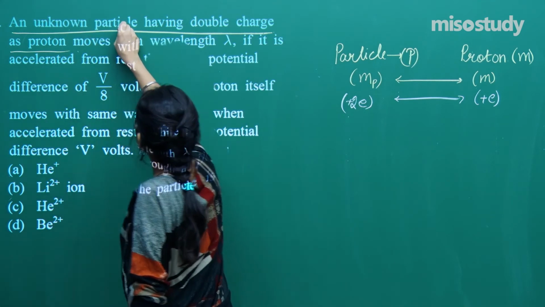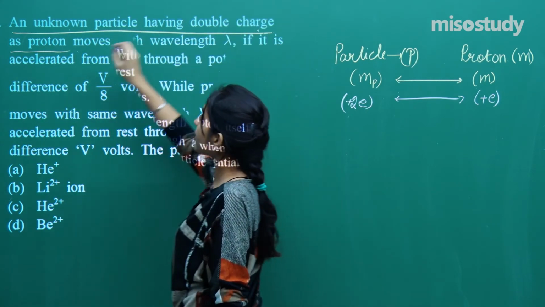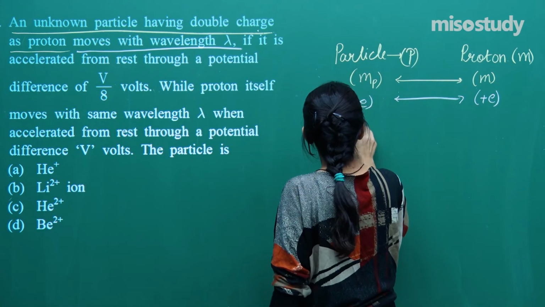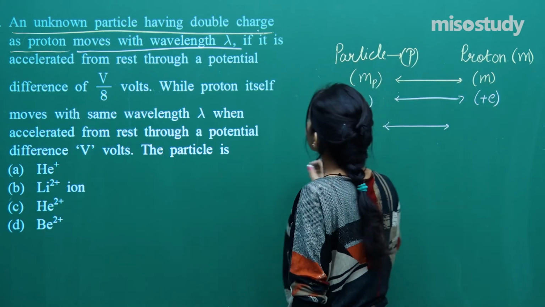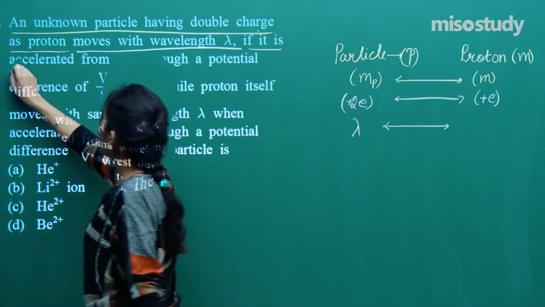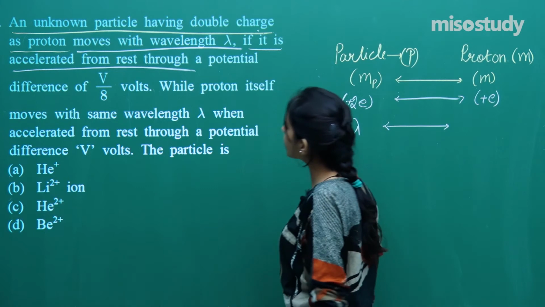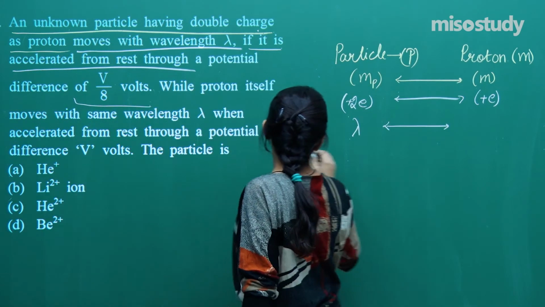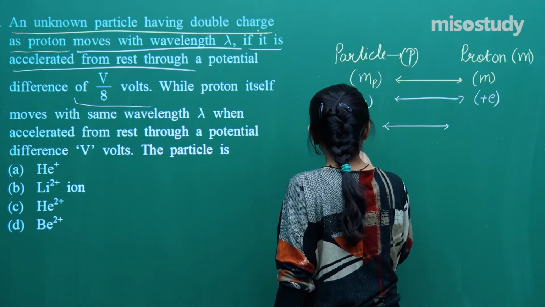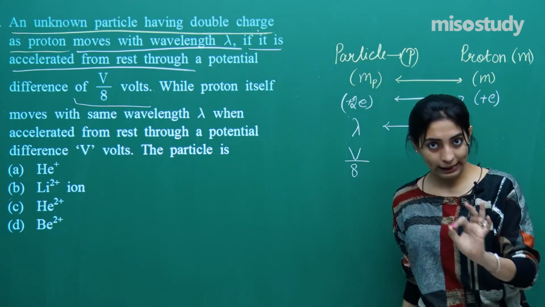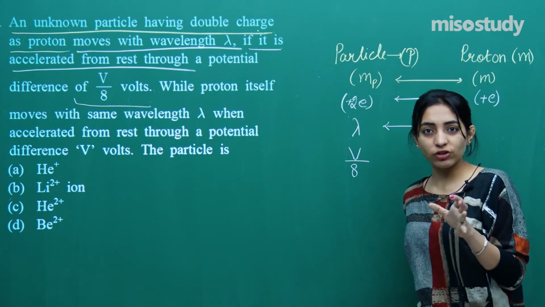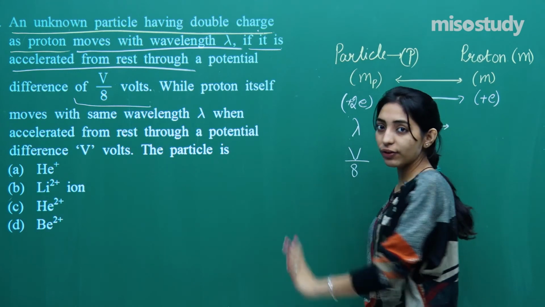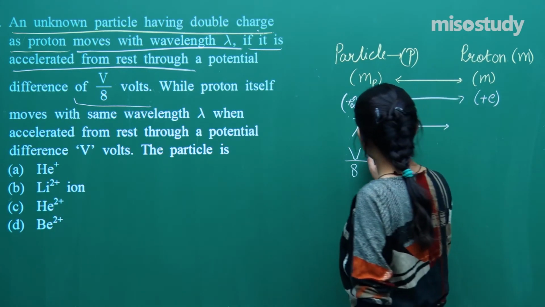So an unknown particle having double the charge of a proton moves with a wavelength lambda. If it is accelerated from rest through a potential difference of V by 8 volts. So he is saying that although the particle was at rest, now you provided a potential difference and it started moving with a wavelength of lambda, and the potential difference that you have provided is V by 8 volts.